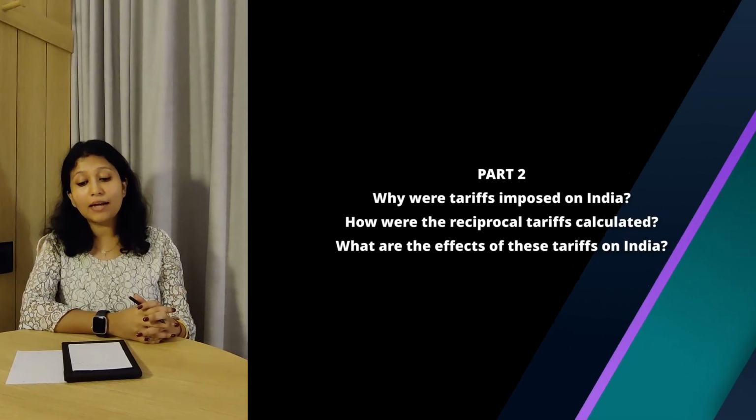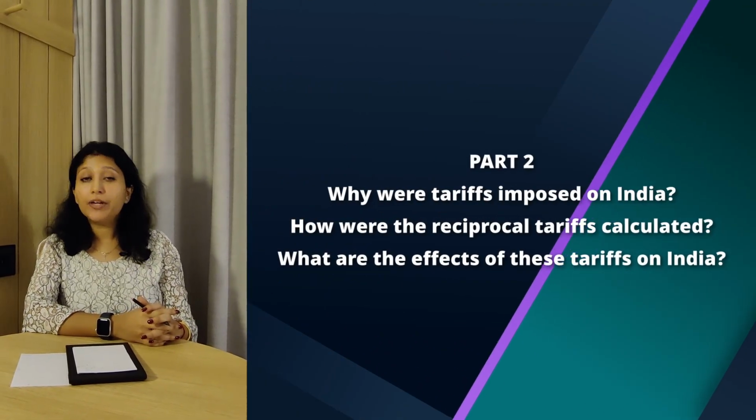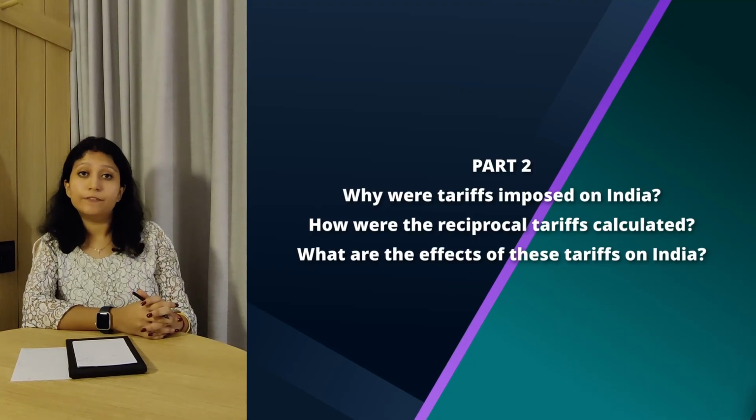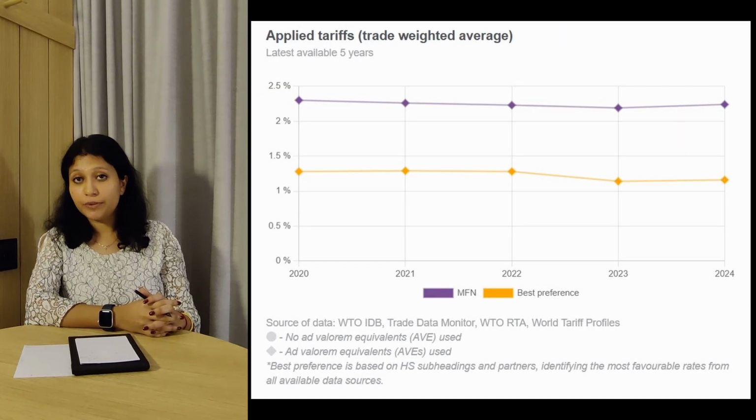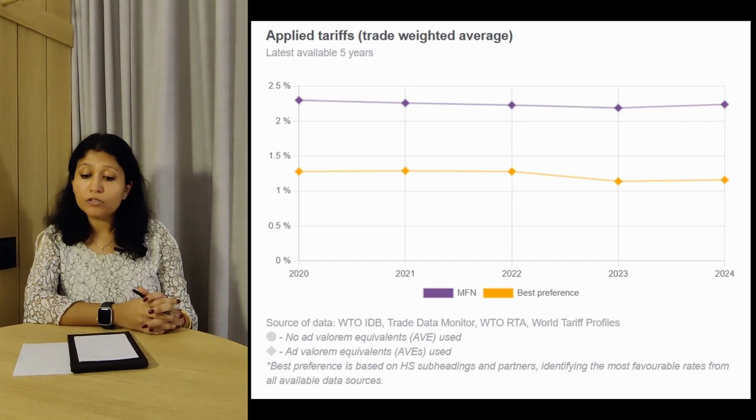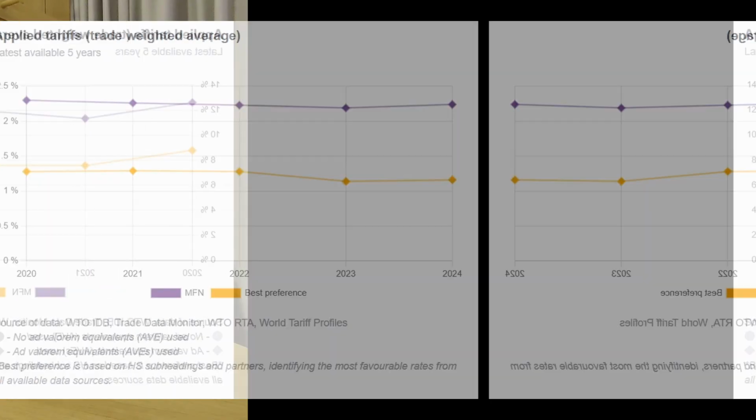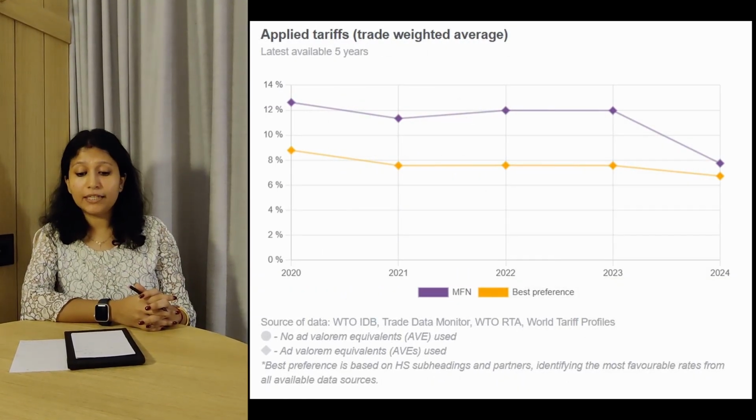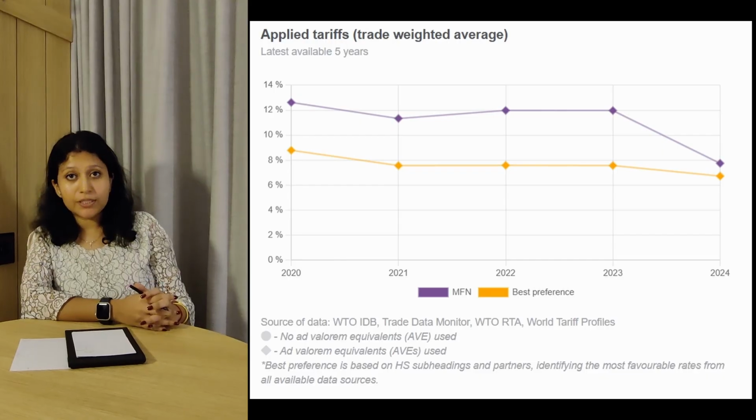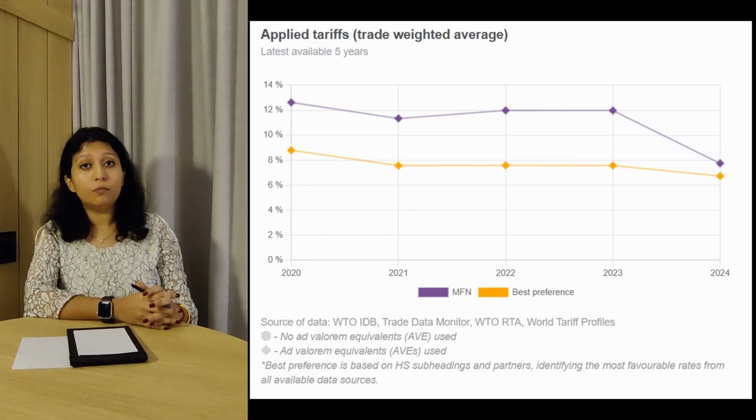Everyone, welcome back to part 2 of this series where we are going to discuss why was India exposed to tariffs and what are the effects of these tariffs on the Indian economy. From 2020 to 2024, the average applied tariff by the US economy was only around 2%. However, during the same period, the average applied tariff by the Indian economy was reduced from 12% to 8%. It is still much higher than what is imposed by the US economy.